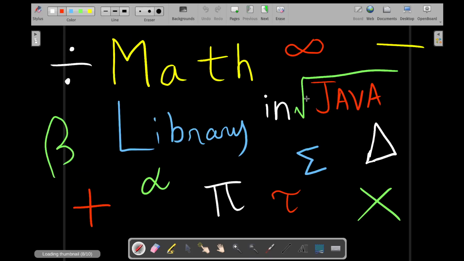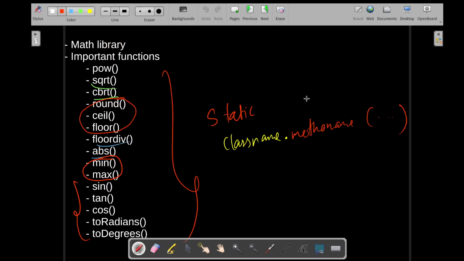Let's go back. So we are done with these as well. Now let's go to the trigonometry part, which is a little bit bigger part than all of them combined.